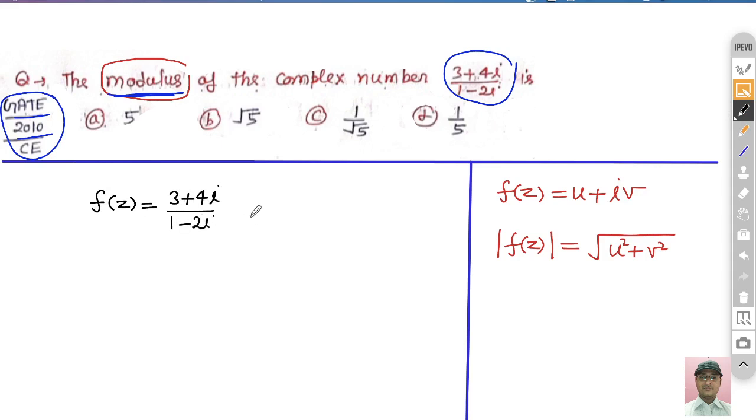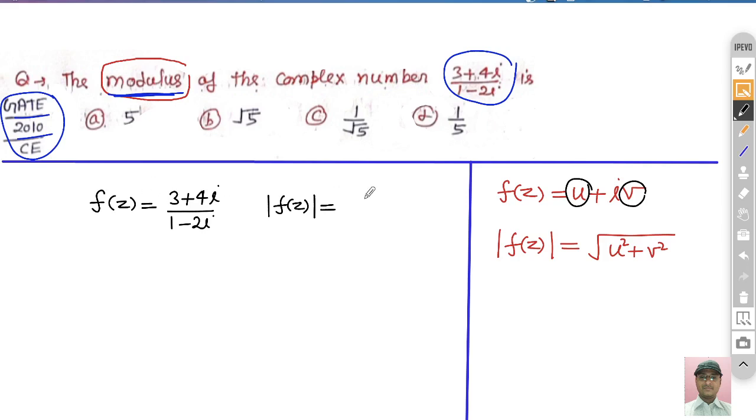Now see, there are two ways to solve this question. Either you directly take its modulus. But if you go through the basic definition, first we have to make its real part and imaginary part separately, and here its real and imaginary parts are not separated, so first we have to separate it. Second, by this technique you can solve this question in one line.